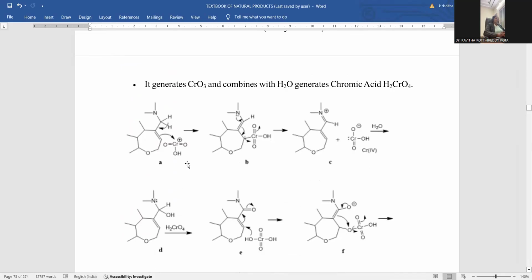Chromic acid is a strong oxidizing agent operated over there. Here, bond formation between the chromium and the 7-membered ring carbon atom is able to form a chromate ester, which will further participate in removal of this chromate moiety. This olefinic double bond is moving towards the side, the lone pair of electrons on the nitrogen is back polarized, so that a conjugated system is located, and the chromium fragment will be discarded, and water will be added upon this molecule.